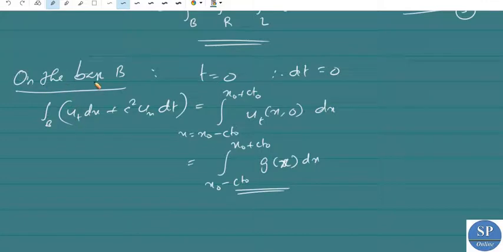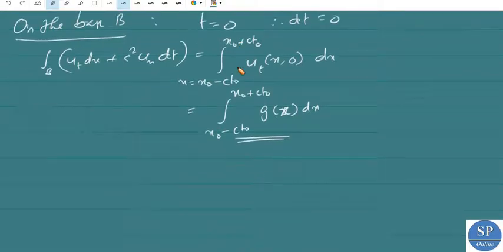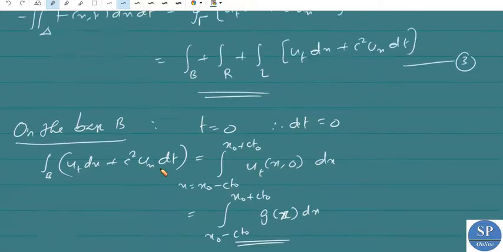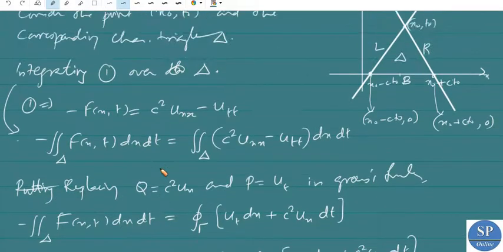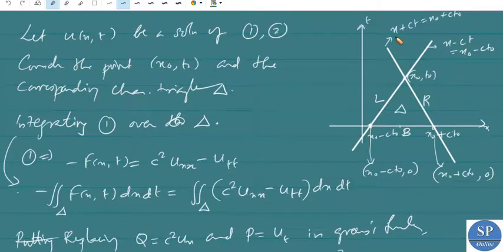This is on the base B. Now we have to find these two integrals. So now on the right edge R, we know the right edge R is a part of the characteristic x plus ct equal to x plus ct naught.